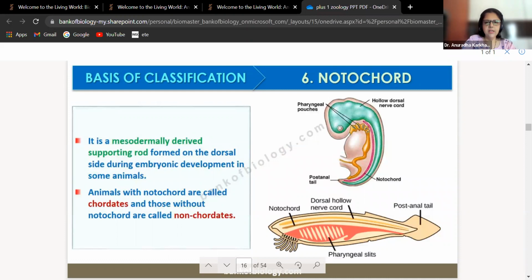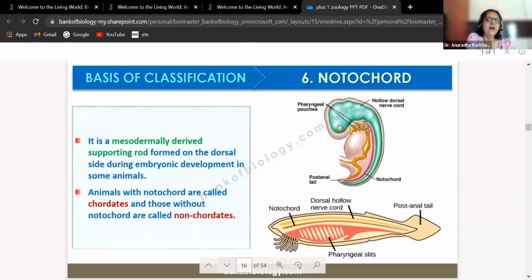हाँ, earthworm internal. Yeah. The sixth and the last criteria is going to be what? Absence or presence of a notochord. So see, notochord, it is a mesodermally derived supporting rod formed on the dorsal side during embryonic development in some animals.